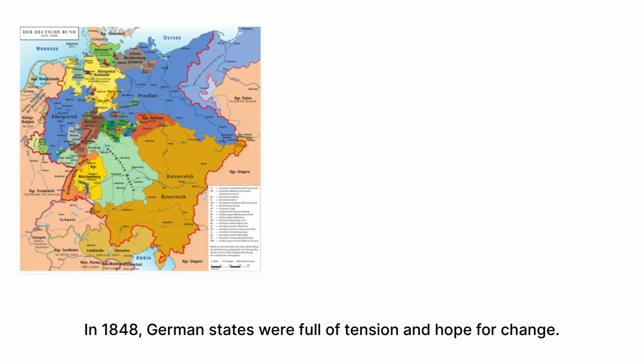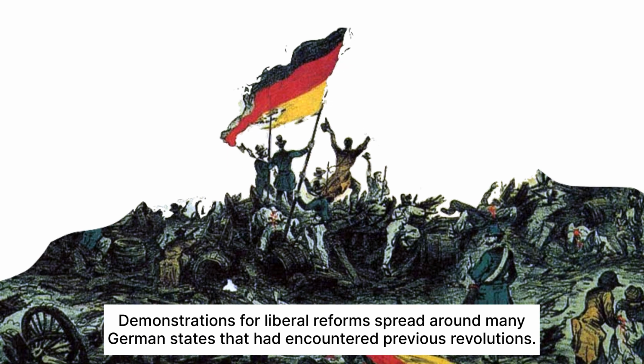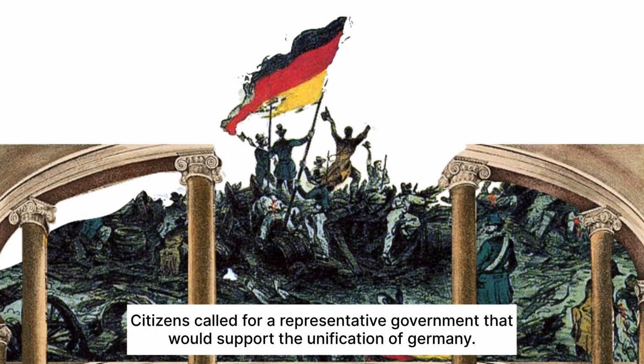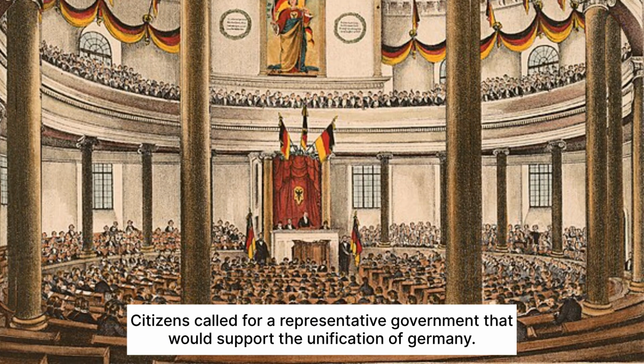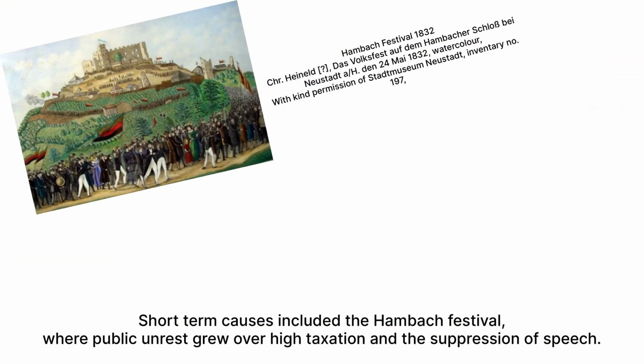Phase 1. Incubation. In 1848, German states were full of tension and hope for change. Demonstrations for liberal reform spread around many German states that had encountered previous revolutions. Citizens called for a representative government that would support the unification of Germany. Short-term causes included the Hamburg Festival, where public unrest grew over high taxation and the suppression of speech.